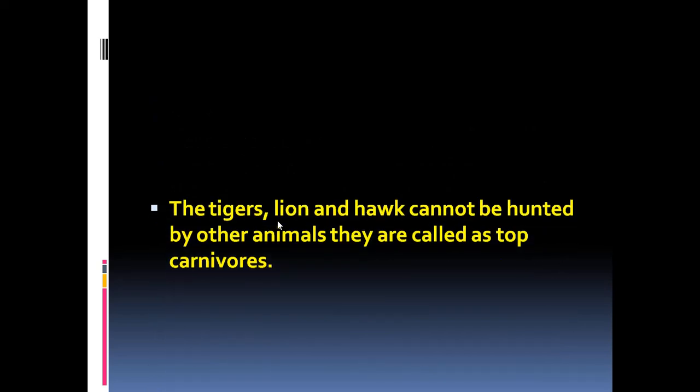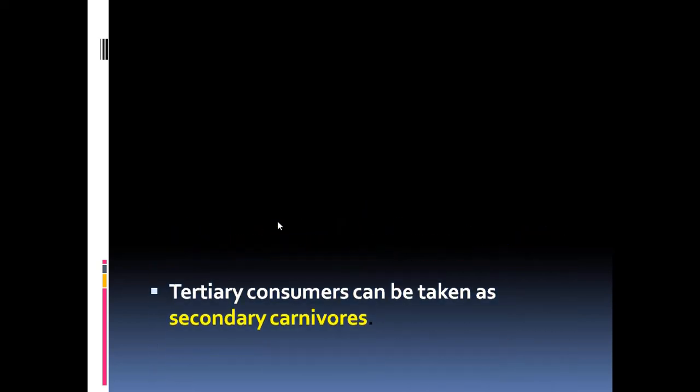Tigers, lion, and hawk cannot be hunted by other animals, so they are called as top carnivores. They are at the top of the food chain. Then tertiary consumers can be taken as secondary carnivores.